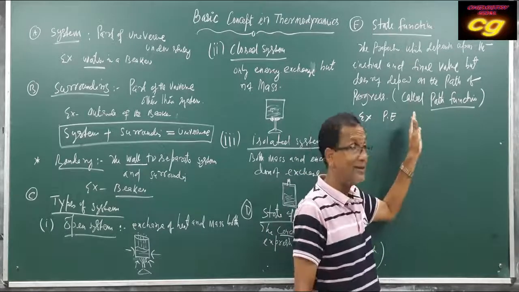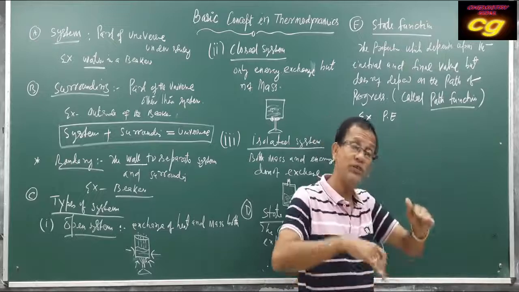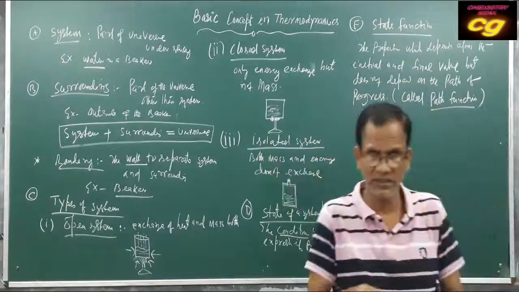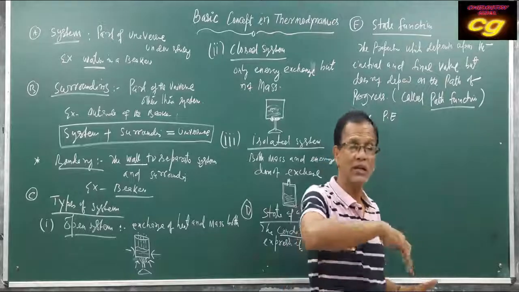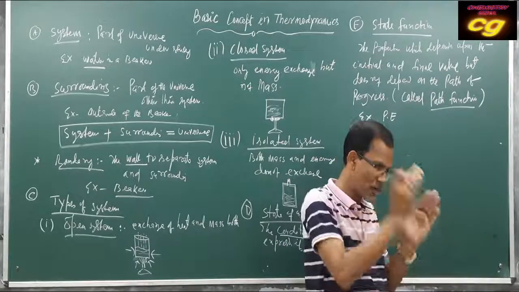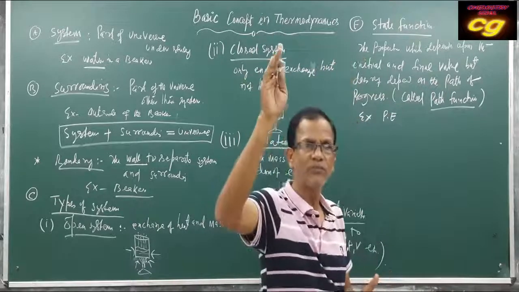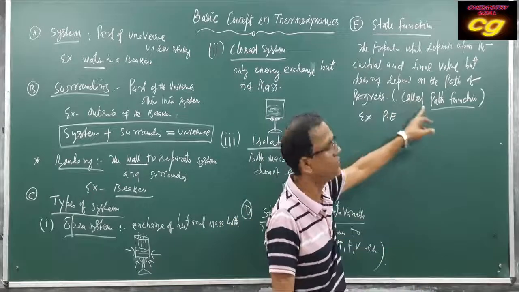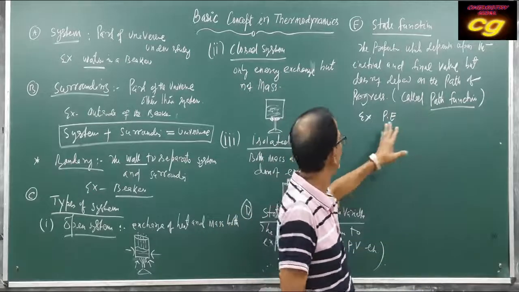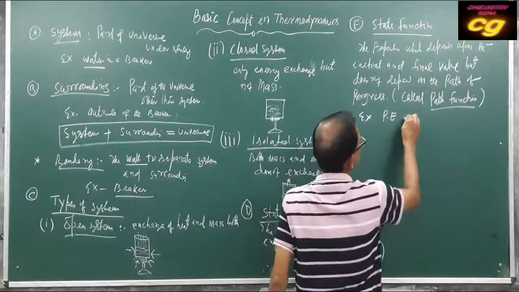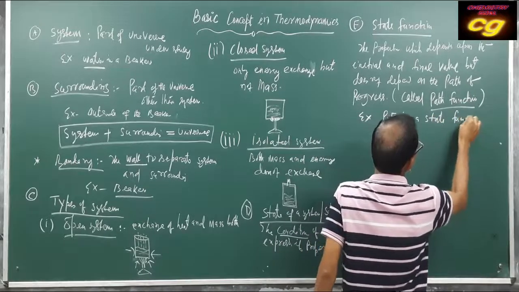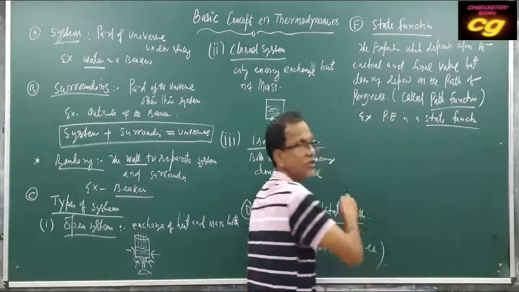But how the system changes, what is the path of progress, how the system changes from one condition to another, what is the progress of change, that does not matter. So potential energy is a state function.